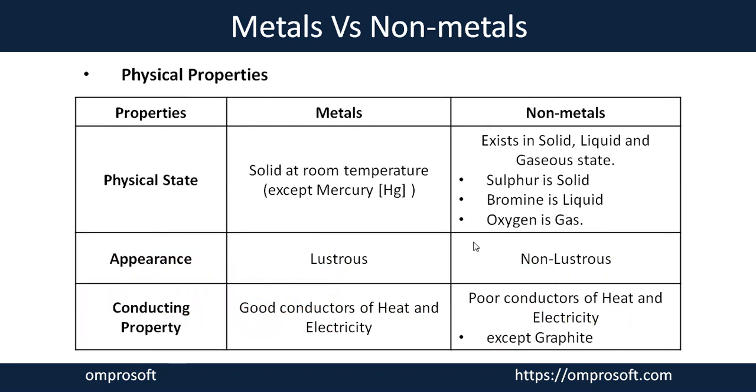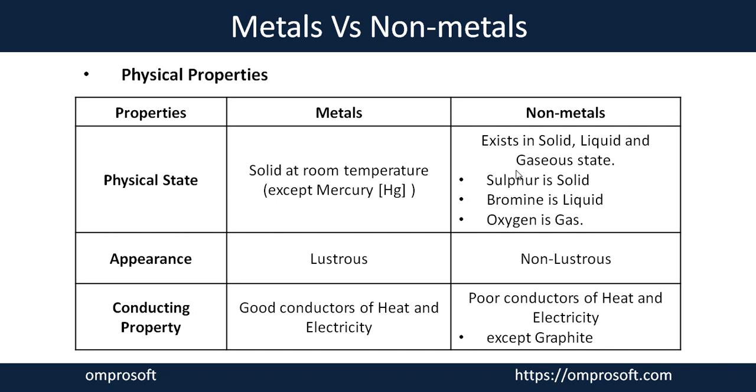Now other differences. On the basis of physical state, metals at room temperature are solid in state, except mercury, which is the only metal present in liquid state at room temperature. If you consider non-metals, they can exist in solid, liquid, and gaseous states.